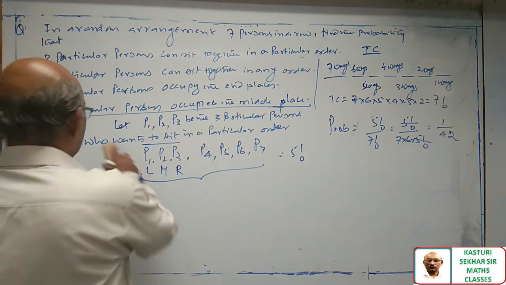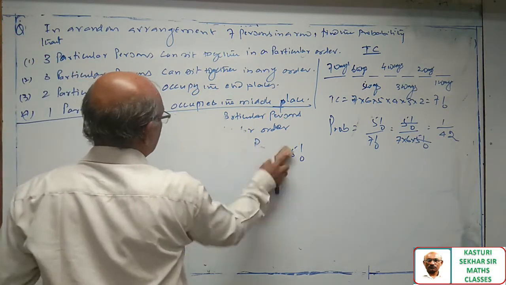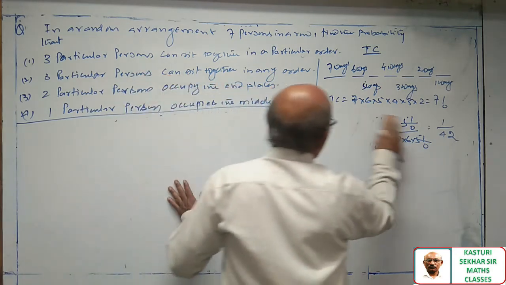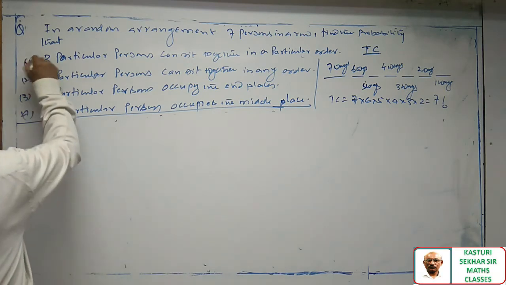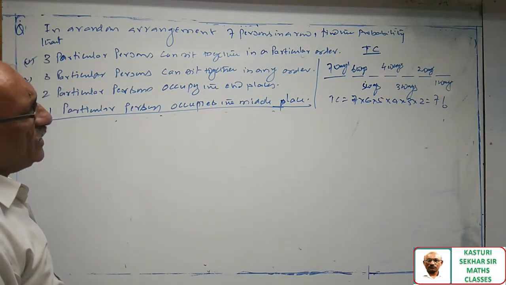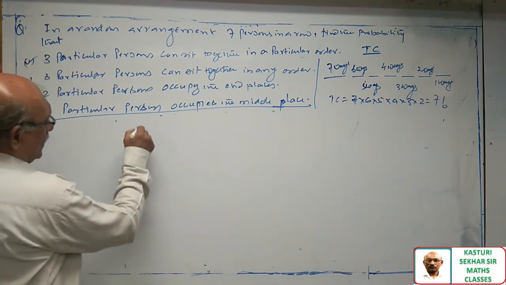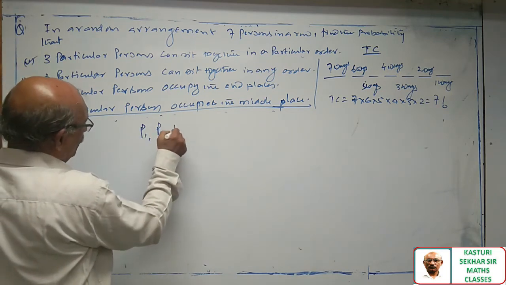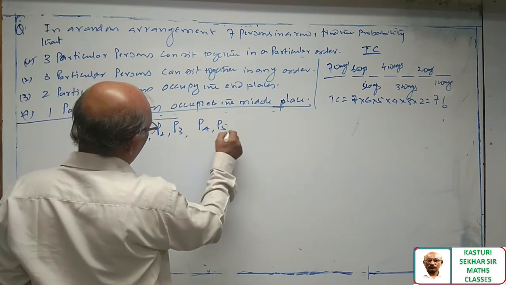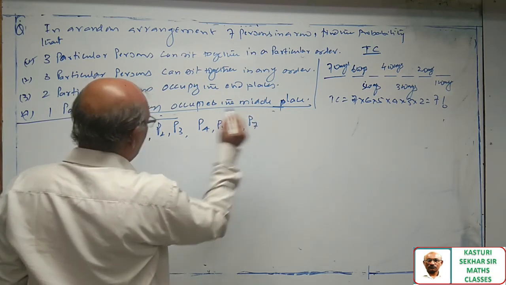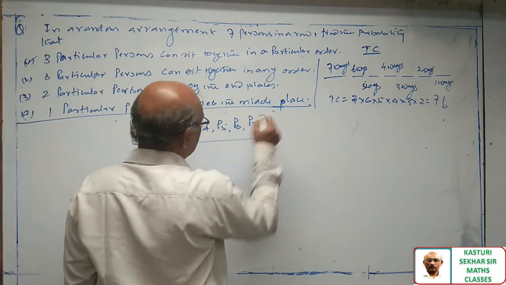Now, look at the second question, sir. Three particular persons can sit together in any order. So P1, P2, P3, P4, P5, P6, P7. Now I am using 2 brackets here.